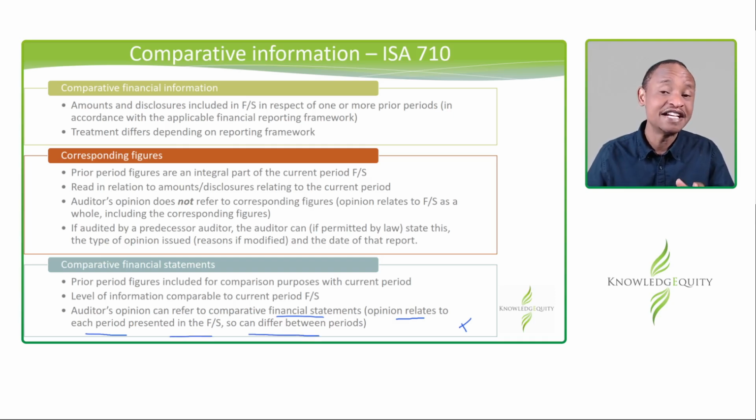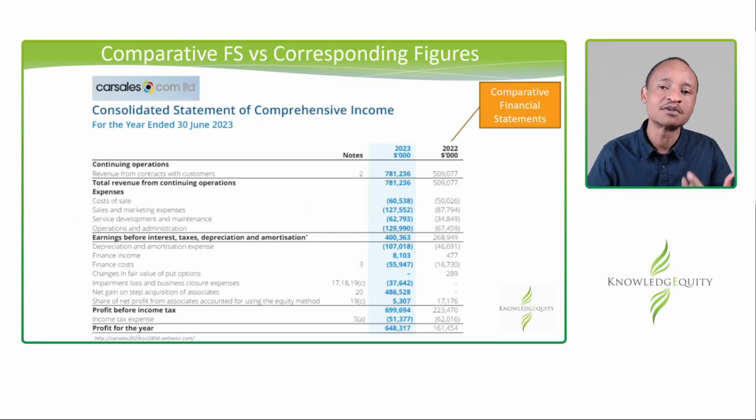And by the way, it can differ between periods. You might have a modified opinion in the prior year, but this year you might decide to provide a clean bill of health and an unmodified opinion. So very important to understand how comparative financial statements are different to corresponding figures. So let me take you through this.